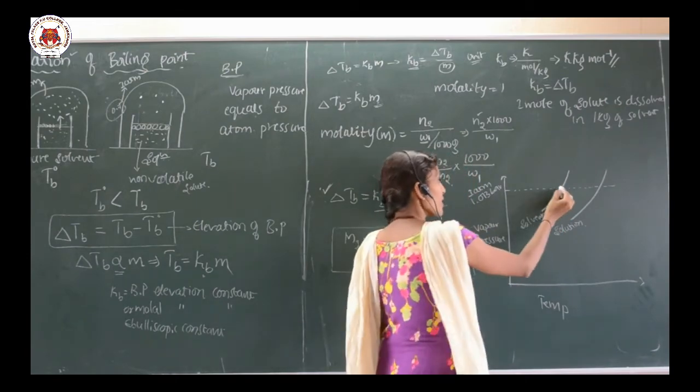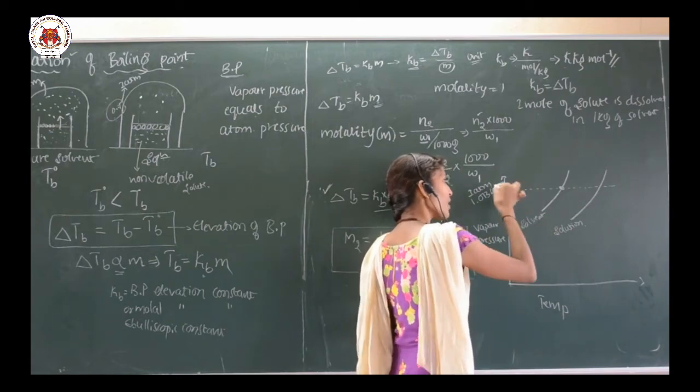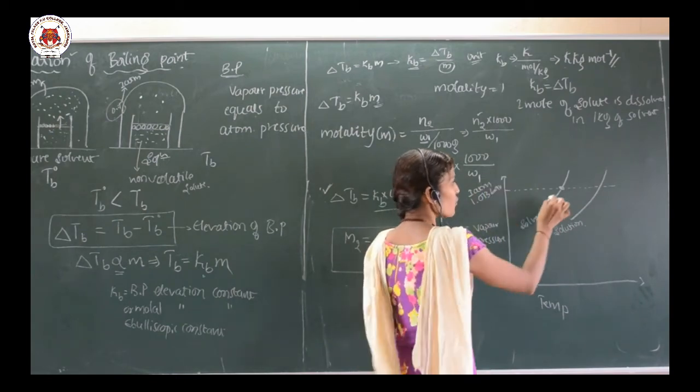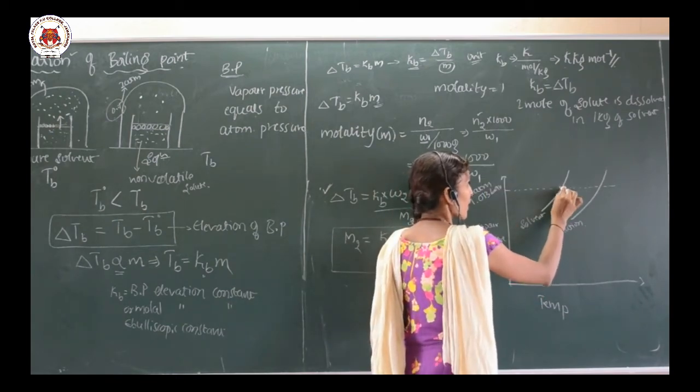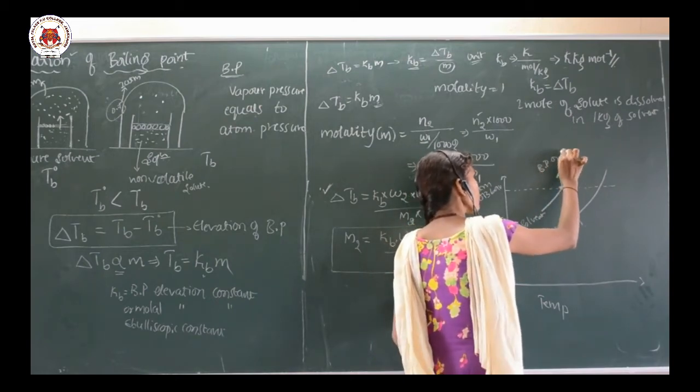It means at this point the vapor pressure of the solvent becomes equal to the atmospheric pressure. Okay. And this is the boiling point of the solvent,